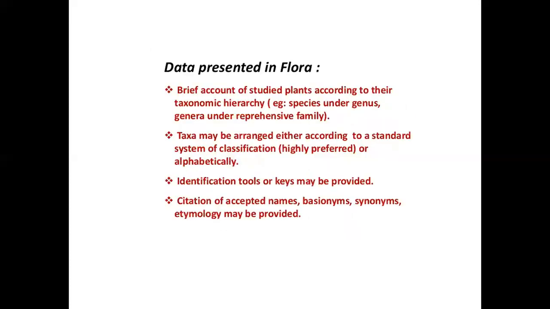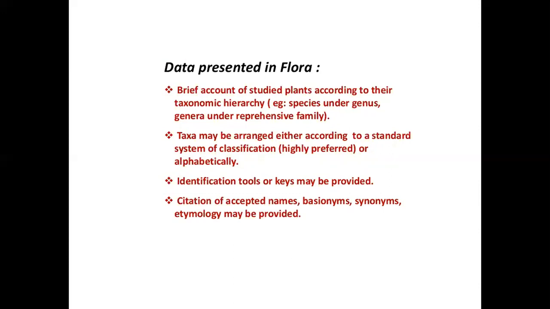Data presented in flora. Brief account of studied plants according to their taxonomic hierarchy, species under genus, genera under respective family. Taxa may be arranged either according to a standard system of classification, highly preferred, or alphabetically. Identification tools or keys may be provided.